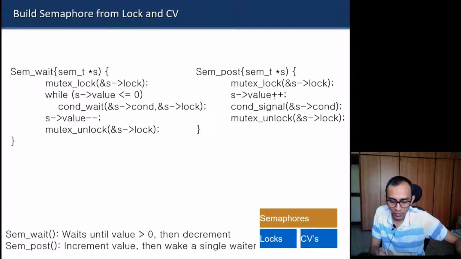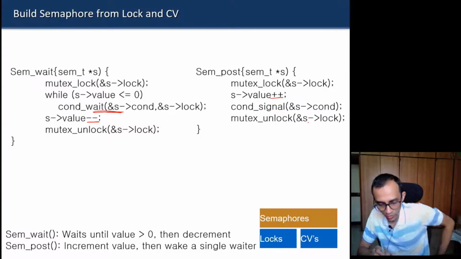It should increment the value, not decrement it, because post has to increment it. The wait operation decrements it. So it will first increment the value, then call the signal function on the condition variable. That will wake up any of the threads which were waiting on this, and it will release the lock.